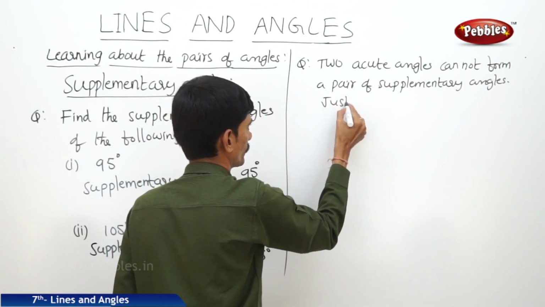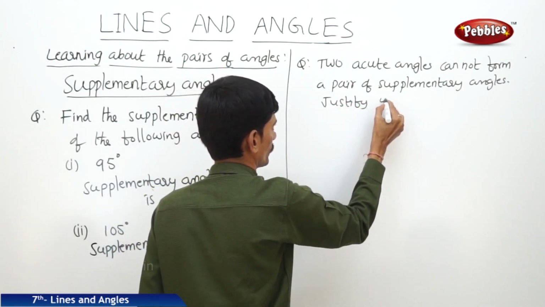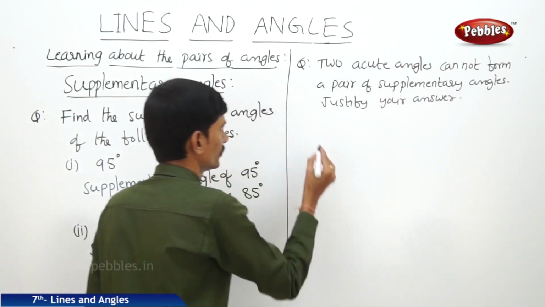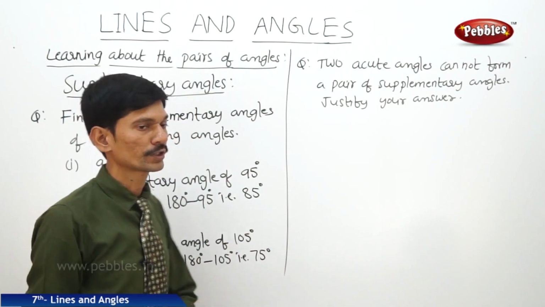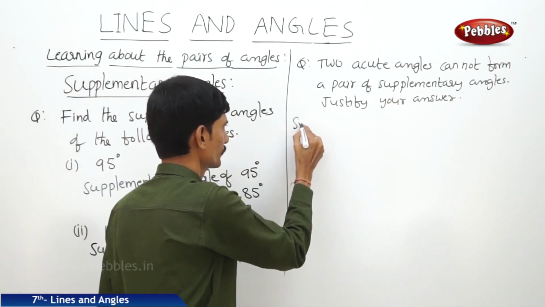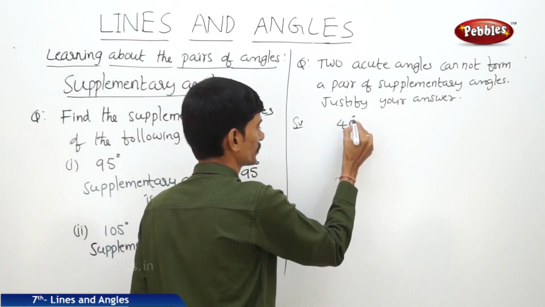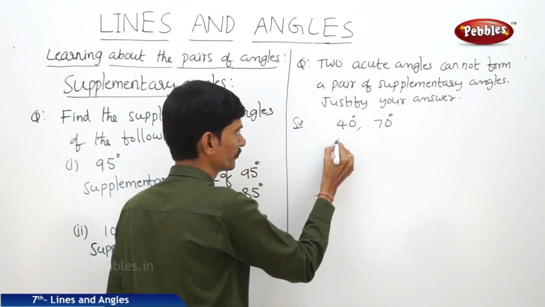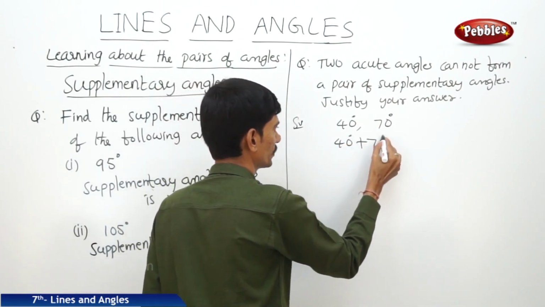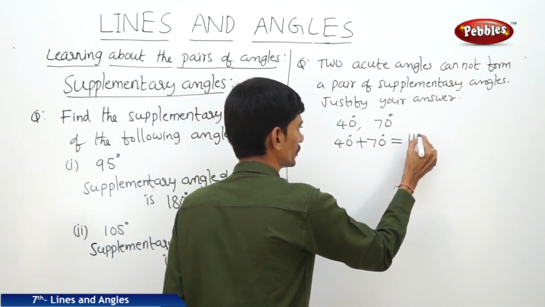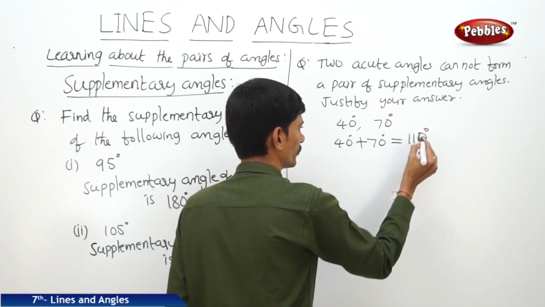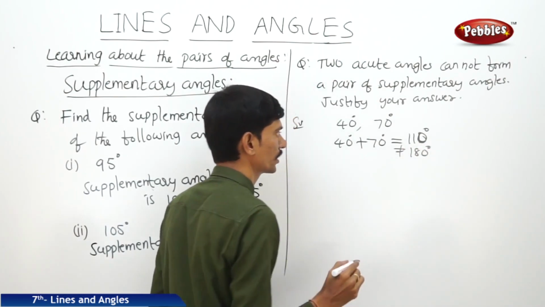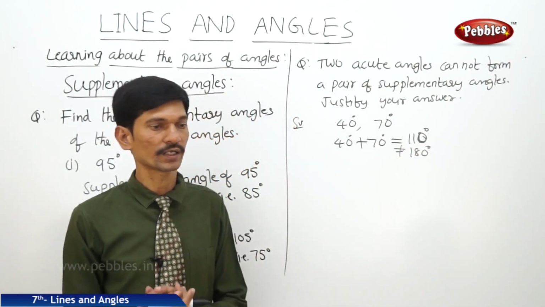Justify. So let us take any two acute angles, for example 40 degrees and the other acute angle is 70 degrees, and let us find their sum. 40 degrees plus 70 degrees equals 110 degrees but not equal to 180 degrees. So the two acute angles cannot form a pair of supplementary angles.